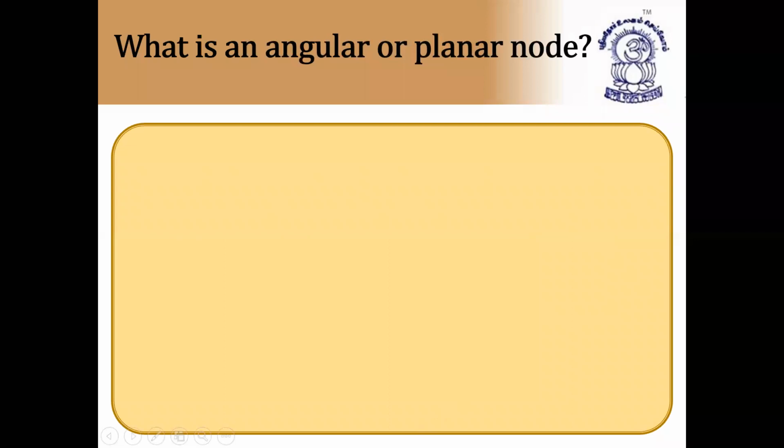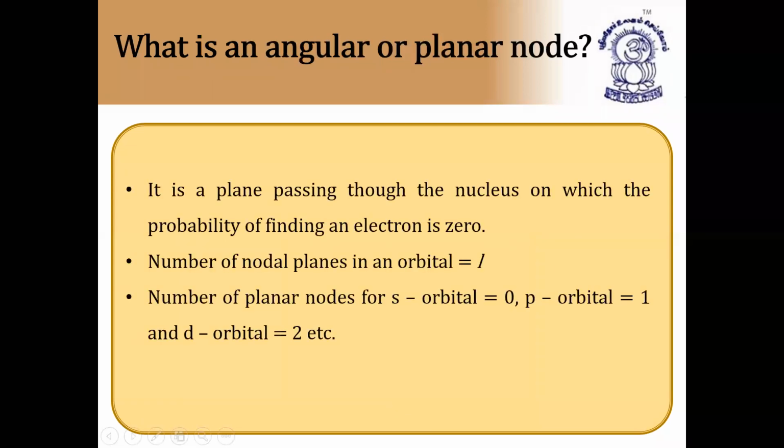What is angular node or planar node? So this is also a simple formula. It is a plane passing through the nucleus on which the probability of finding the electron is 0. So a plane passing through the nucleus on which the probability of finding the electron is 0 is called angular node or planar node. So number of nodal planes in an orbital is equal to L. Simply it is L. For s orbital, L is equal to 0, p orbital, L is equal to 1, and d orbital, L is equal to 2.